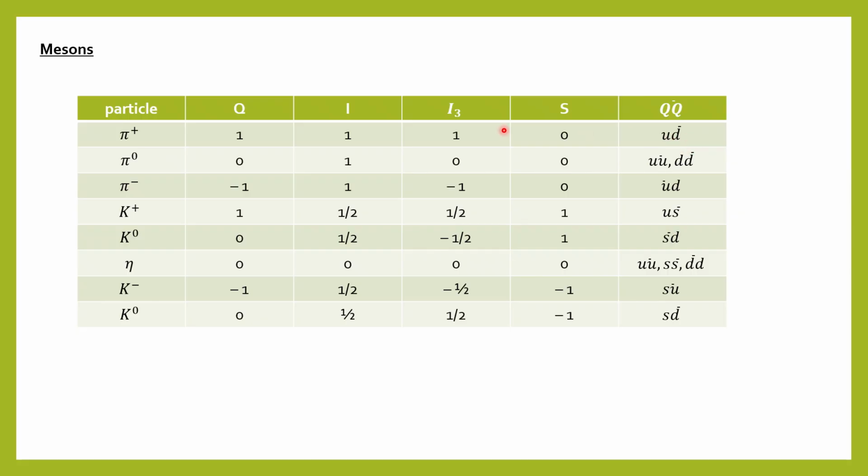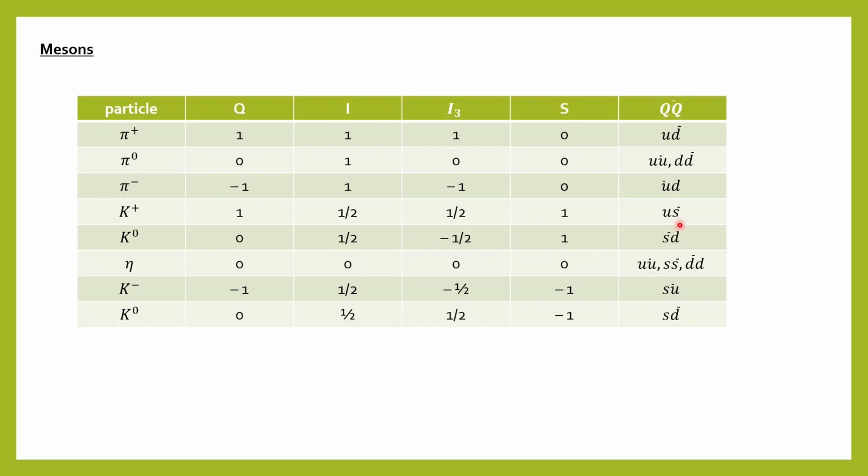Okay, then pi 0 has the charge 0, I is 1, I3 is 0, S is 0 and the formation can be U U bar or D D bar. Then pi minus has charge minus 1, isospin is 1, I3 is minus 1, strangeness is 0 and the formation is U bar D. Then K plus, the charge is 1, the isospin is half, I3 is half, the strangeness is 1 here and the formation is U S bar.